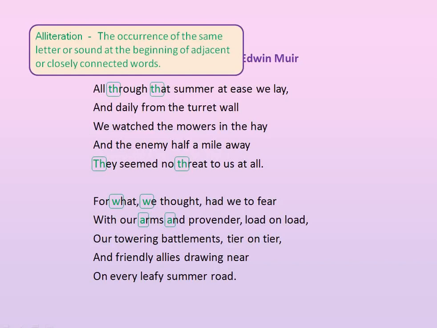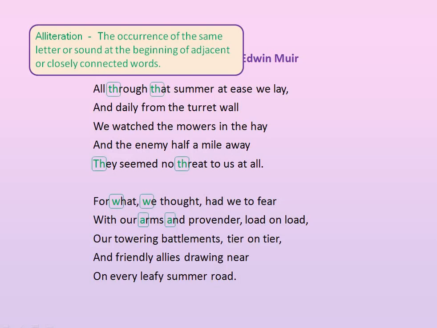Here, alliteration has been used. Alliteration is the occurrence of the same letter or sound at the beginning of adjacent or closely connected words. So, through and that are the alliterated words. They seemed no threat to us at all. In that line, they and threat are the alliterated words.